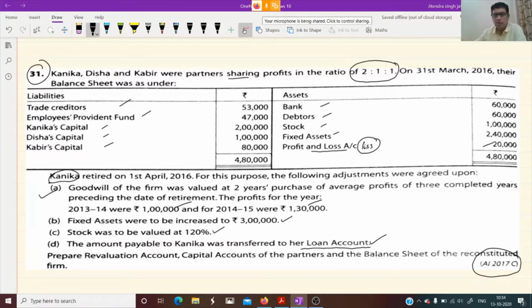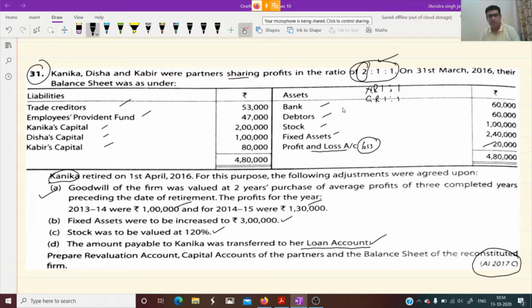In the question, it is not mentioned that they are changing their ratio. When Kanika takes retirement, tell me the new ratio. The new ratio is 1 is to 1. And what is the gaining ratio? Gaining ratio is also 1 is to 1. Very good, dear children. New ratio is 1 is to 1, gaining ratio is also 1 is to 1.